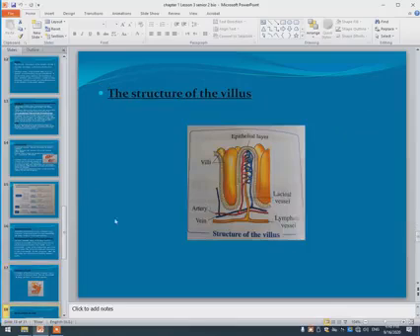What is the structure of the villi? If you see the photo of the structure of a villus, it consists of an outer layer, the epithelial layer. The wall of the villus is covered by the epithelial layer. Also, it has a lacteal vessel, which ends in lymphatic vessels. Also, it has an artery and vein to provide it with oxygen and food.